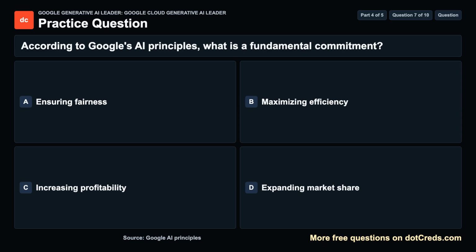Question 7. According to Google's AI principles, what is a fundamental commitment? A. Ensuring fairness. B. Maximizing efficiency. C. Increasing profitability. D. Expanding market share. Take a moment, then we will review the answer.